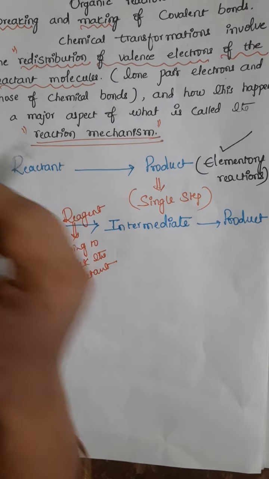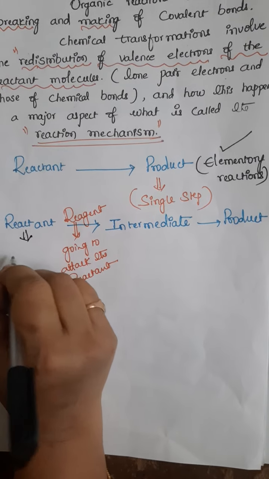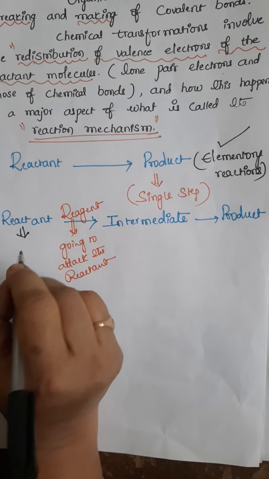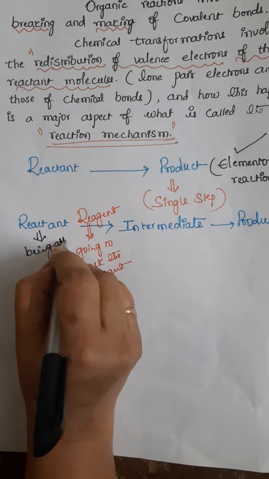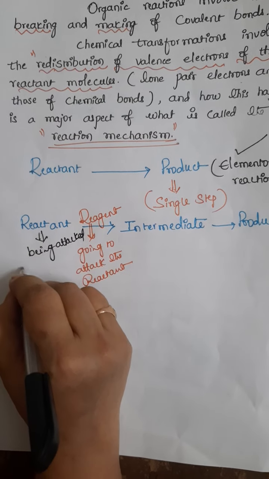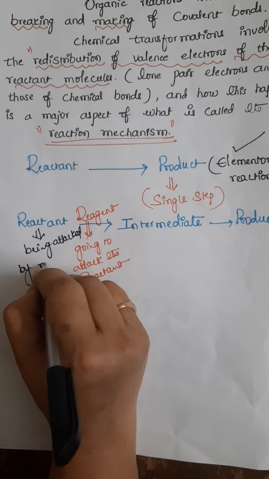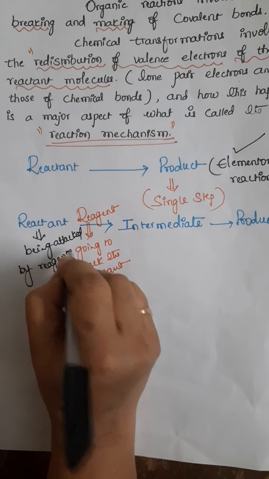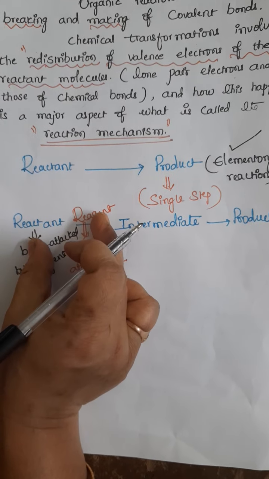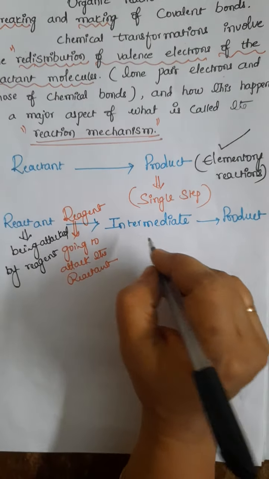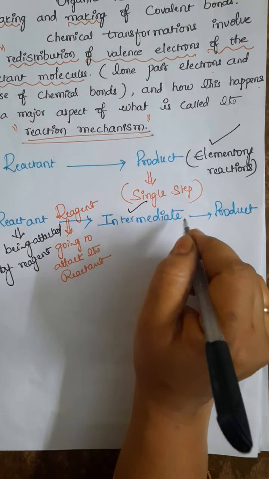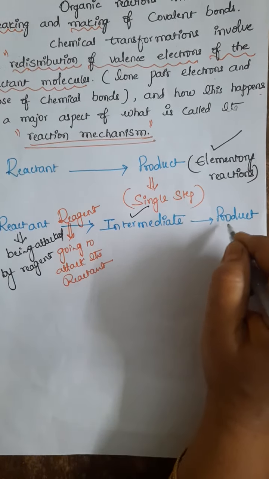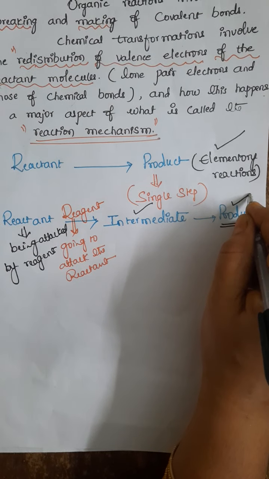But the reactant, being a reactant, is also one kind of substance being attacked by the reagent. Whenever these two substances interact with each other, we get the formation of an intermediate. After the formation of the intermediate only, we get the ultimate product formation.